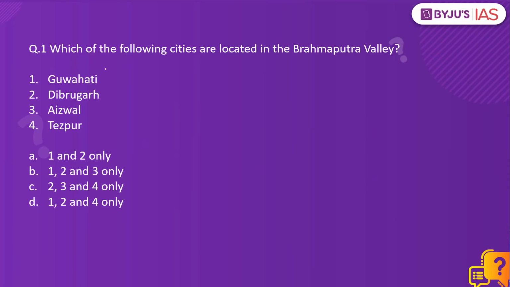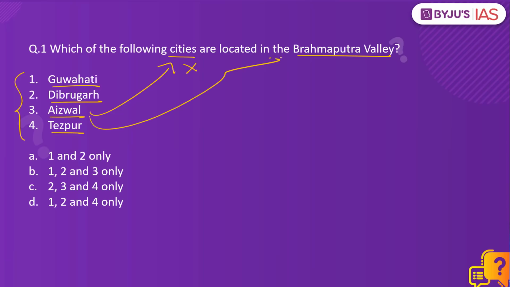The first question. Which of the following cities are located in the Brahmaputra Valley? Guwahati, Dibrugarh, Aizwal, Tezpur. Amongst the given options, Aizwal is not located in the Brahmaputra Valley. Aizwal is the capital of Mizoram and is located quite far away from the Brahmaputra Valley. So the correct answer would be option D, 1, 2 and 4 only.